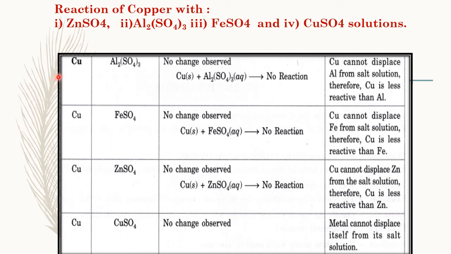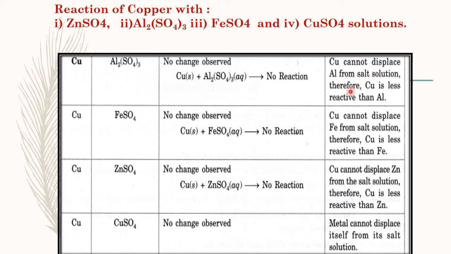Children, we can observe on dropping copper metal or copper turnings in aluminum sulfate, ferrous sulfate, zinc sulfate and copper sulfate solutions, no changes are observed in any of the four cases, because there is no reaction between copper and aluminum sulfate solution, copper and ferrous sulfate solution, copper and zinc sulfate, as well as copper and copper sulfate solution. That means copper cannot displace aluminum from the salt solution.